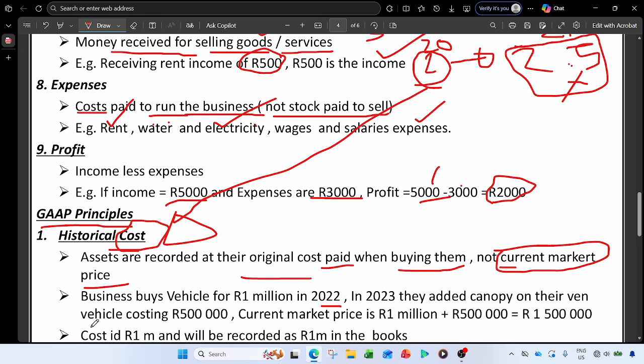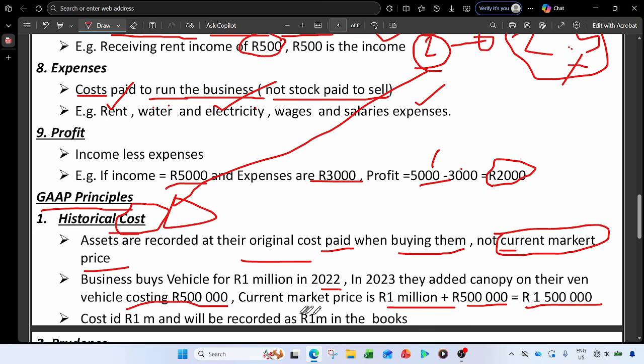So the maintenance of that canopy, or maybe what they did, they added this canopy, so the vehicle will cost, maybe the canopy will cost 500,000. So the current market price will be that 1 million plus the canopy, which is 1,500,000. But now when you record it in the trial balance or the balance sheet, you must note that according to historical cost, assets are recorded at the original price paid when buying them.